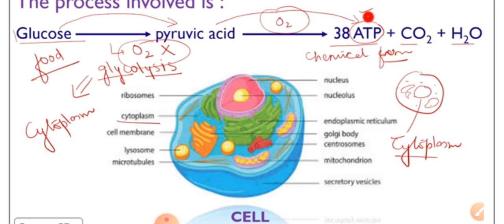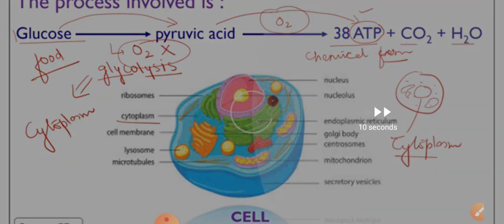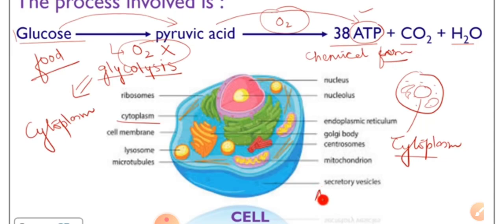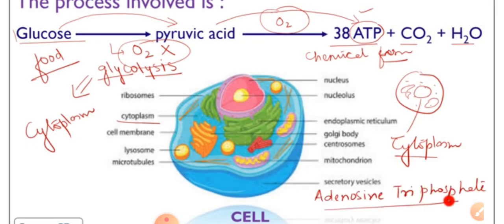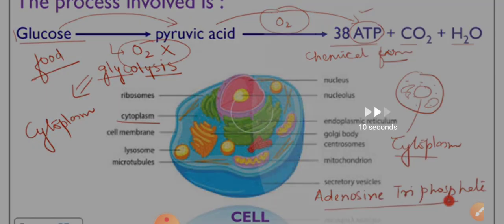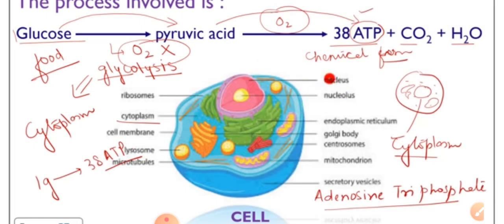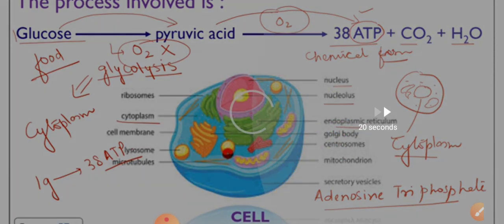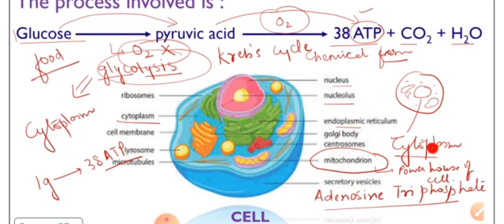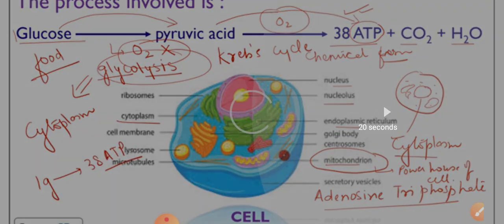This high amount of energy is produced in the presence of oxygen. One gram of glucose can release 38 ATP of energy, and this conversion of pyruvic acid into 38 ATP is known as the Krebs cycle.